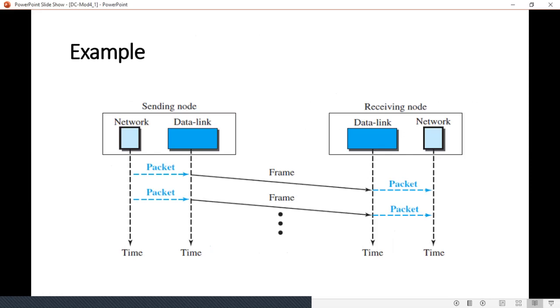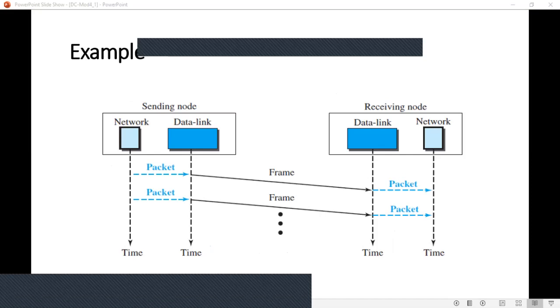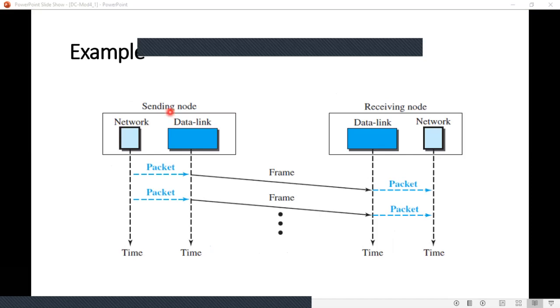Next, this figure shows an example of this communication using a simple protocol. You have a sending node and a receiving node. Okay, it is very simple. The sender sends the frames continuously to the receiver without even thinking about the receiver.